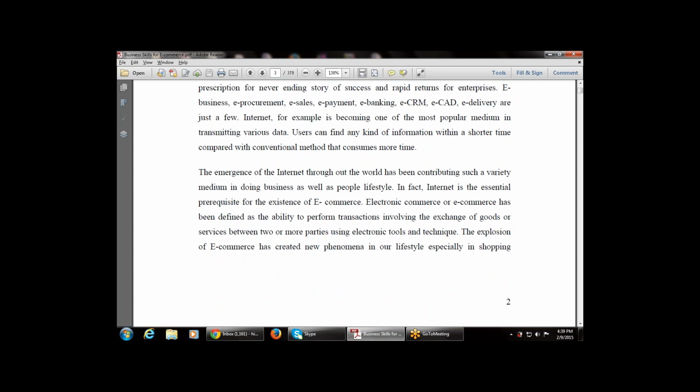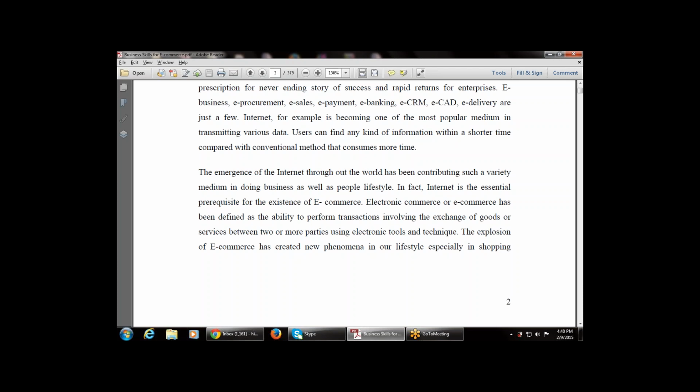That is, manually we have done things with cash, or electronically with electronic payment or e-commerce. Then the next paragraph says, the emergence of the internet throughout the world has been contributing such a variety of media in doing business as well as people's lifestyle.